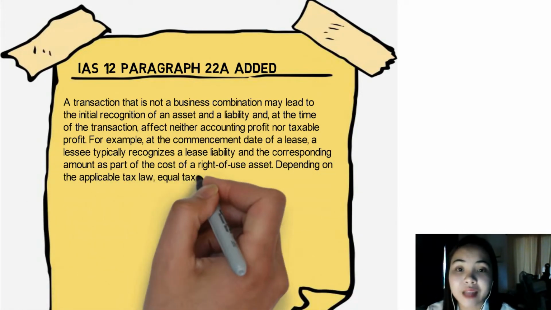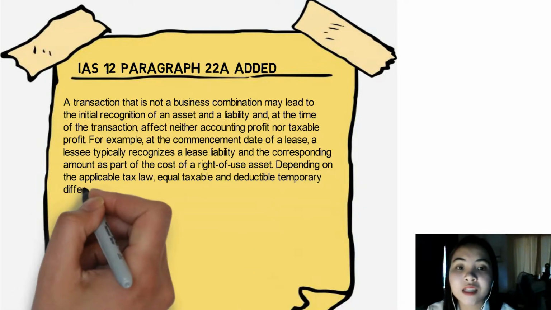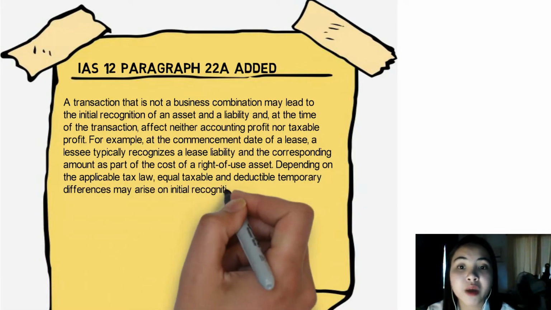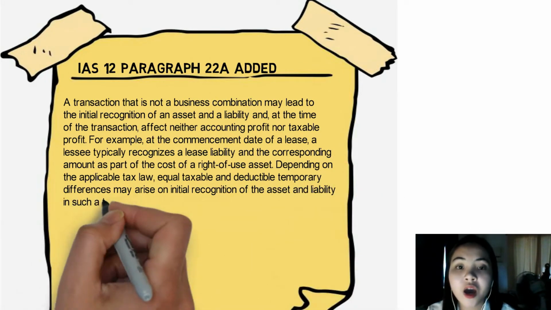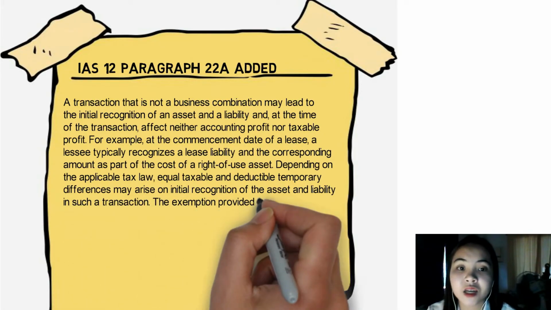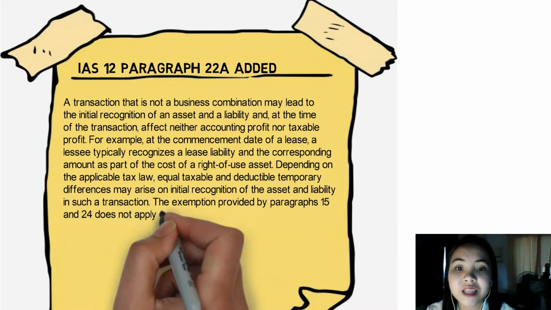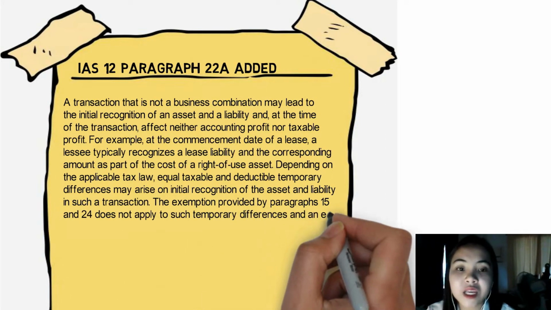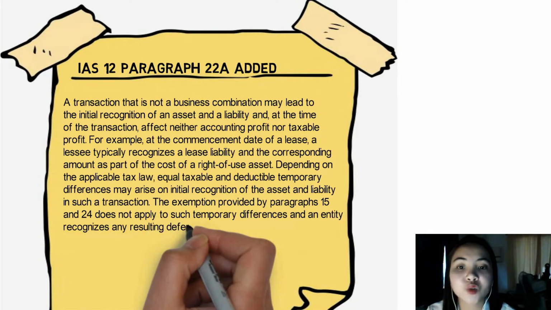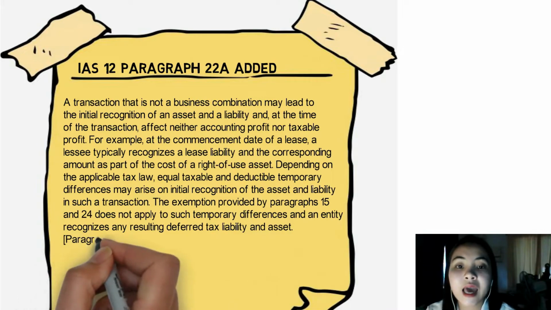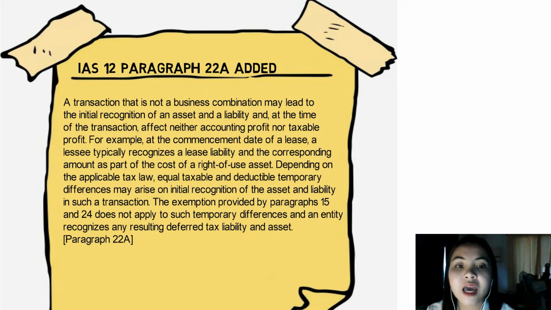Depending on the applicable tax law, equal taxable and deductible temporary differences may arise on initial recognition of the asset and liability in such a transaction. The exemption provided by paragraphs 15 and 24 does not apply to such temporary differences, and an entity recognizes any resulting deferred tax liability and asset.